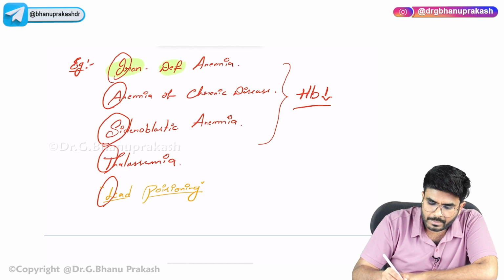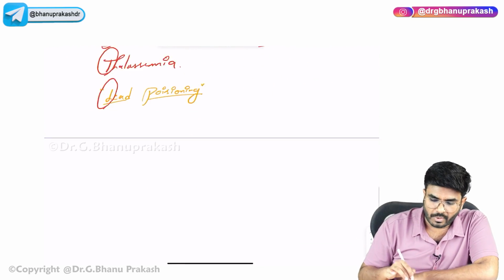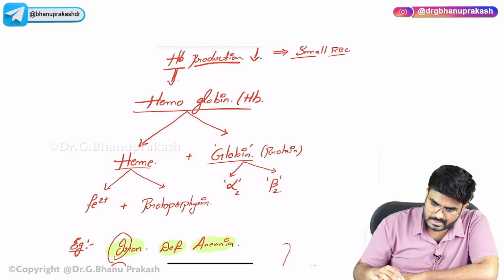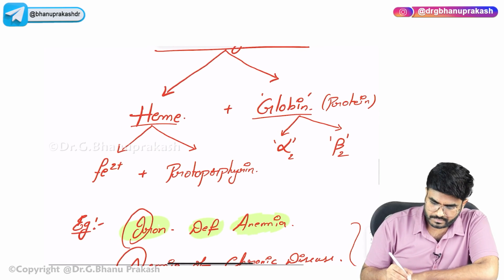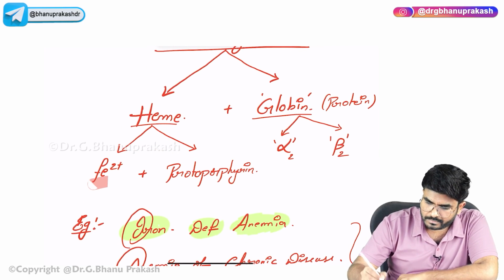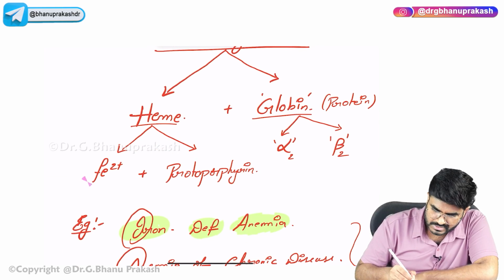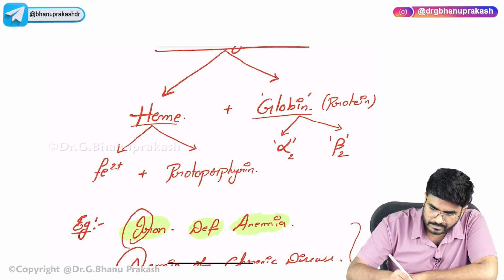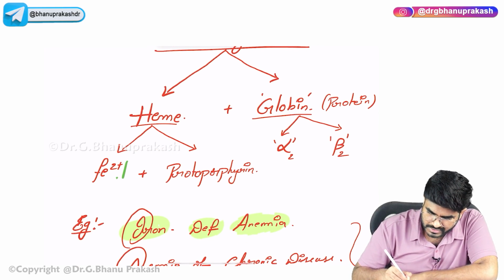Okay, what exactly is happening in the iron deficiency anemia? You already know it. So, hemoglobin is made up of what? Look here. Hemoglobin is made up of heme and globin. Now, what is the problem? Where is the problem, sir? See, iron deficiency. Now, the problem is here, sir, iron deficiency.